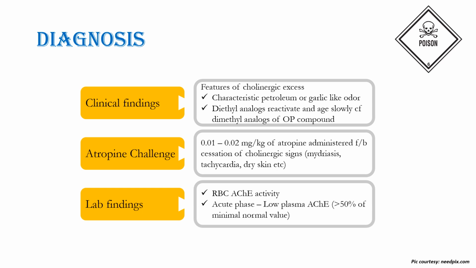And finally, you can make use of lab findings, like estimating the levels of RBC enzyme acetylcholinesterase activity. In the acute phase, the plasma levels are low, that is, more than 50% below the minimal normal value, but this does not correlate with the severity and should not be used to guide the therapy per se.